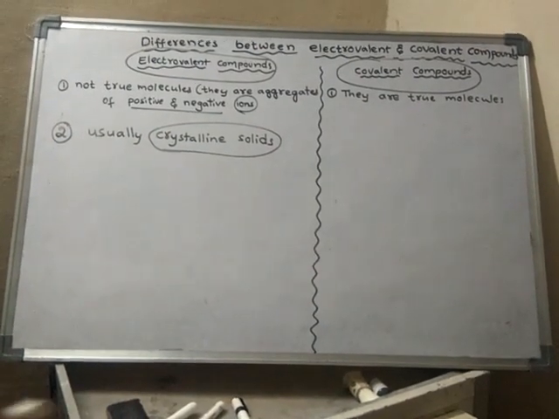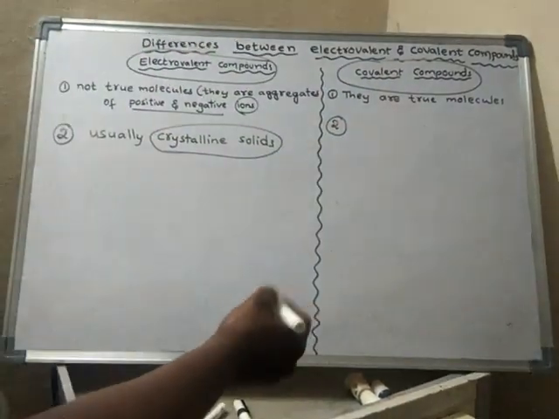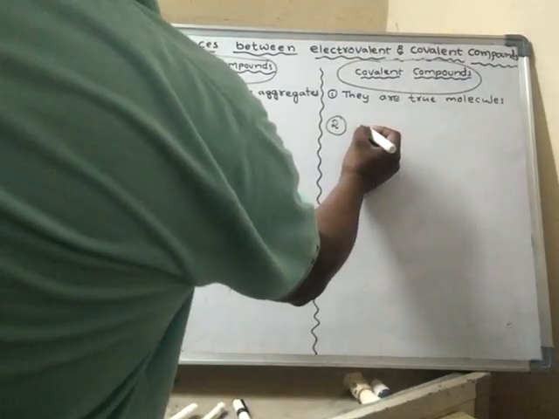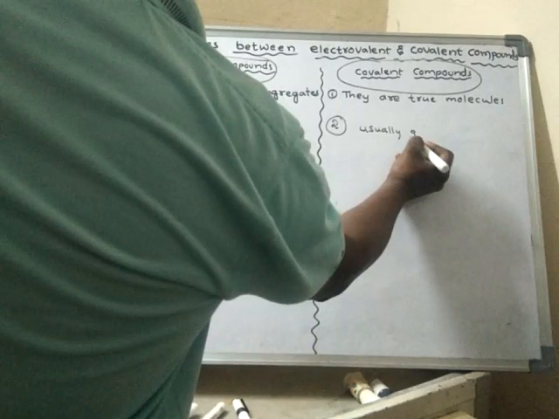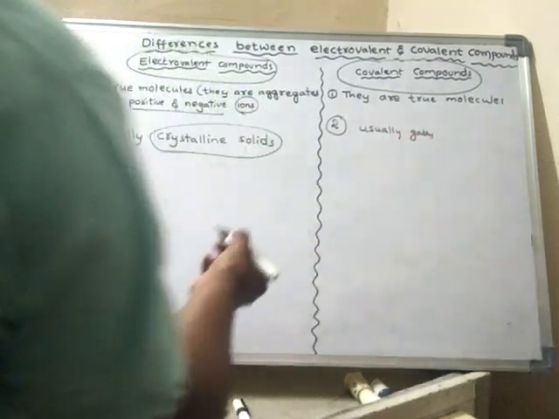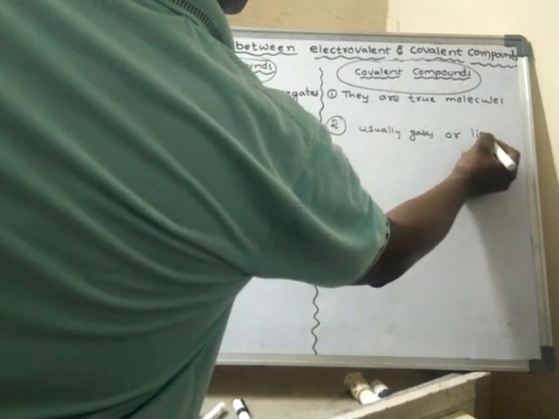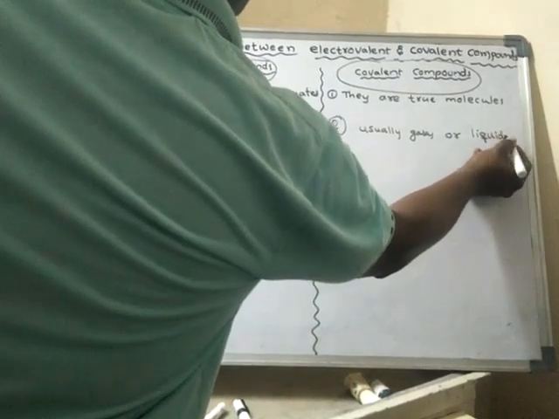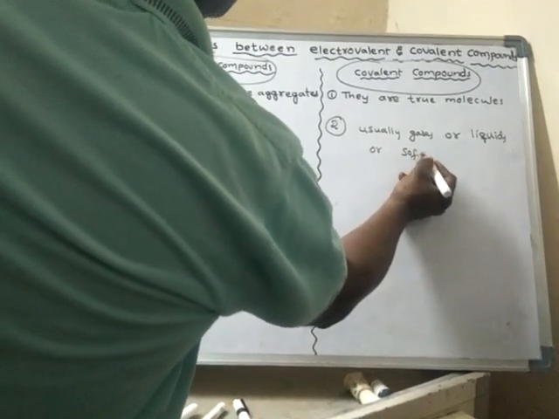But covalent compounds are usually gases or liquids, or they may be soft solids.